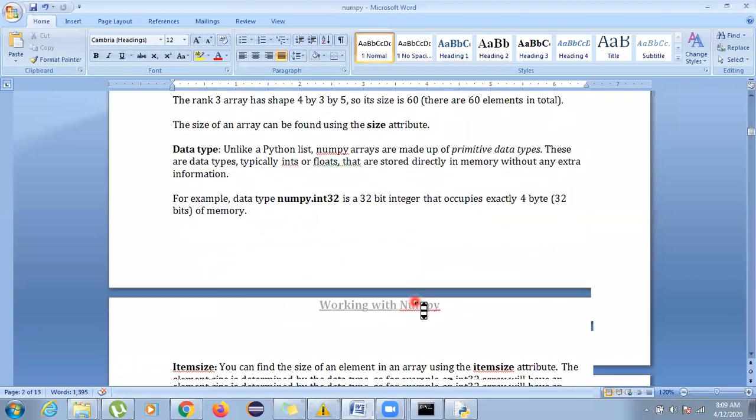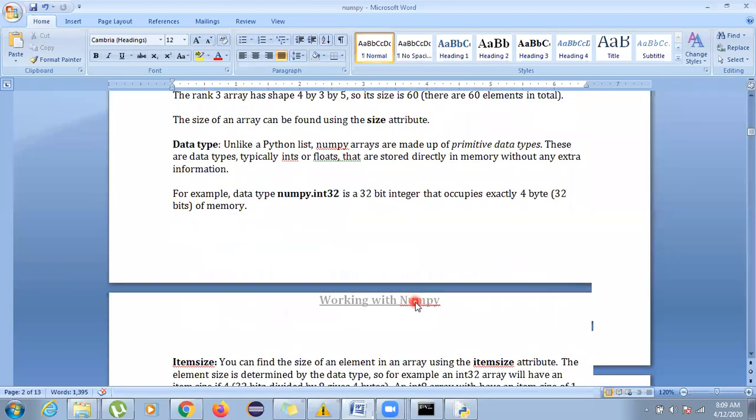Going on to the data types, there are so many data types available which you can see in your textbook. Along with the data types, the particular size is also given. It is also important to learn the size, because sometimes in the exam, they give you an array and ask what the data type is, and if they give you the data type, they ask what the item size will be for it.